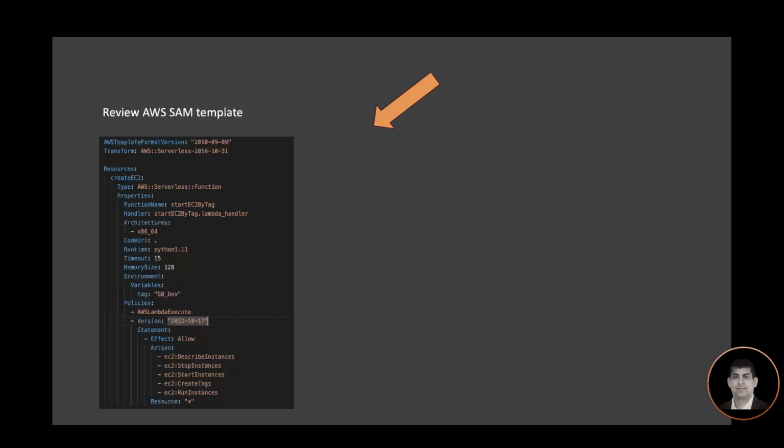And then I'm using an environment variable with the tag gb_dev. The advantage of using an environment variable is that I can change the value for the tag and run the function with a different tag value. Then I have some policy defined. The policy allows the Lambda function appropriate permission to start or stop the EC2 instances.